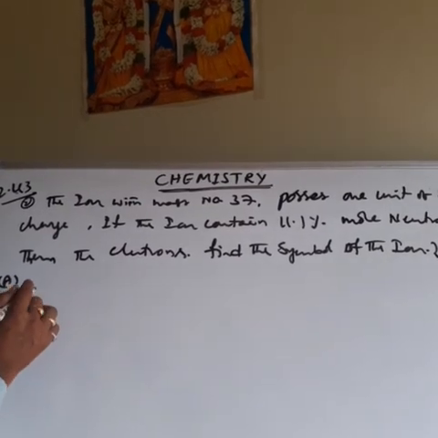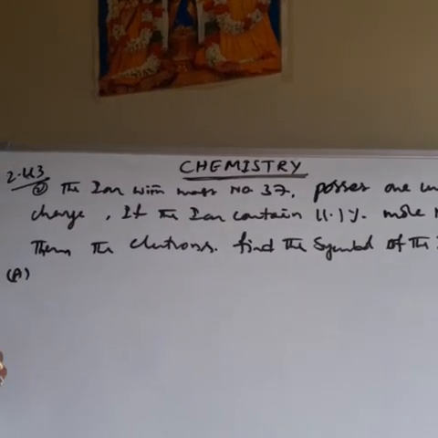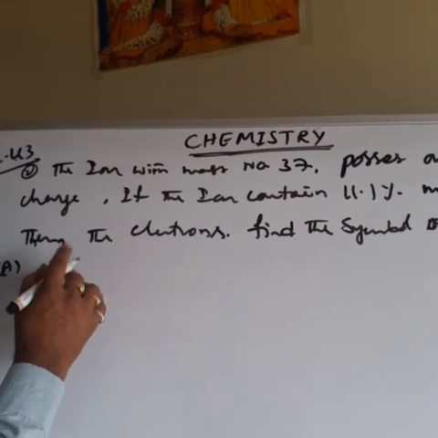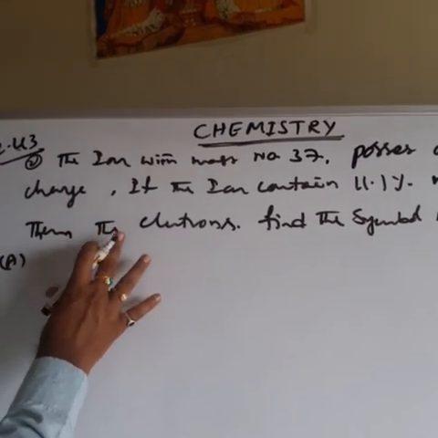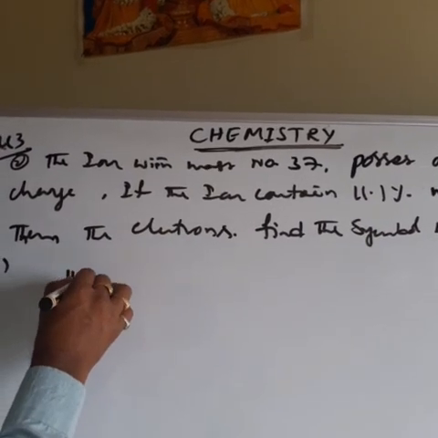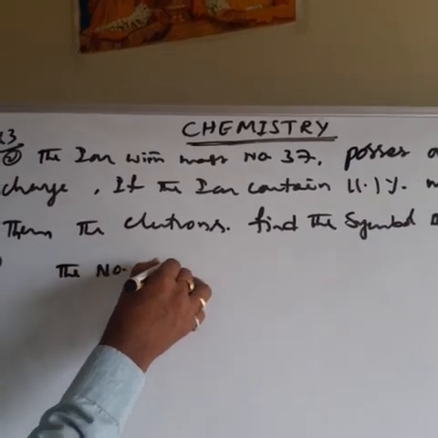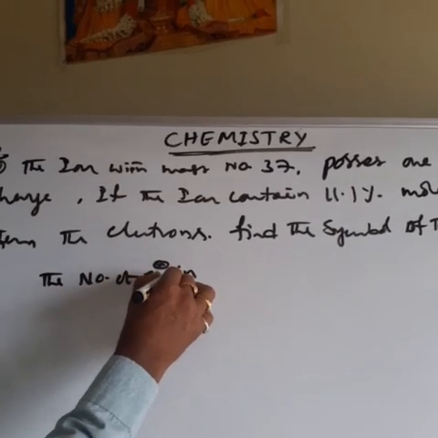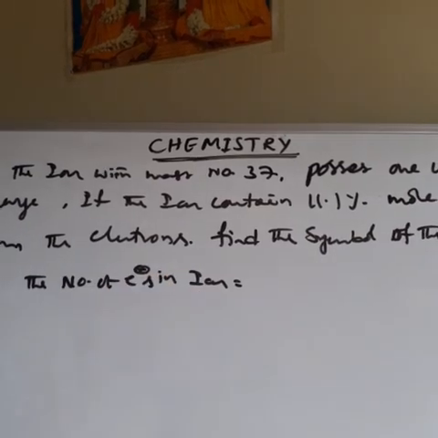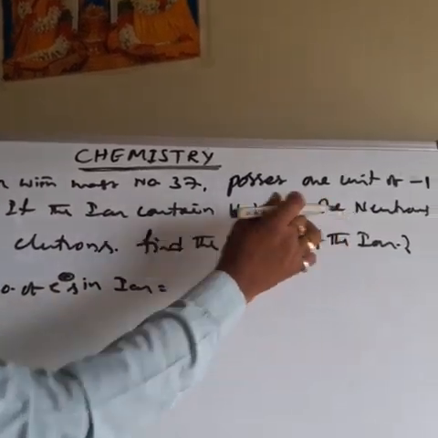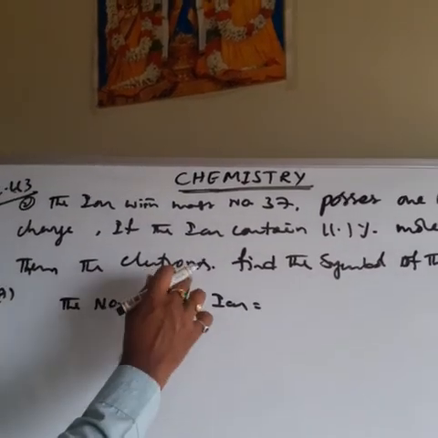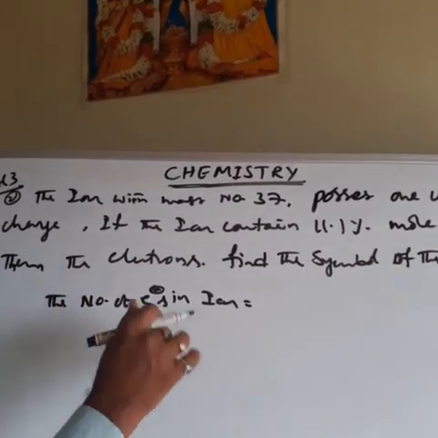Okay, so the next one is the answer. First, you have to find out the number of electrons in the ion. Why are we taking the number of electrons first? Because the neutron number is 11.1% more than the electron number. First of all, you have to know the electron number in the ion, then only the neutron number.